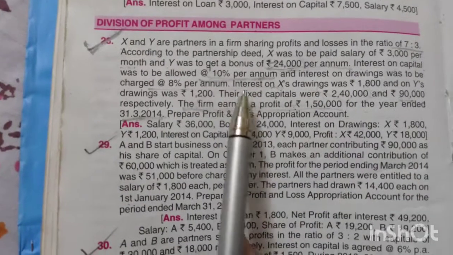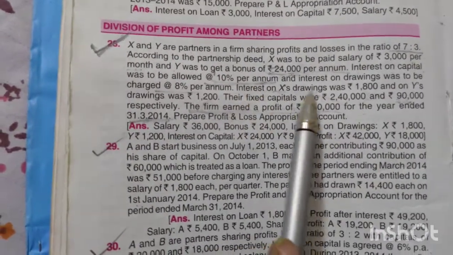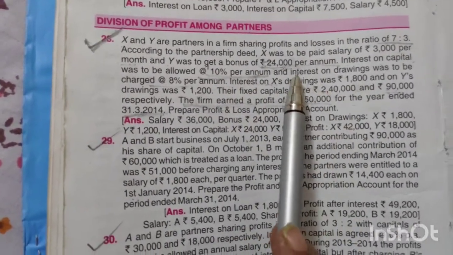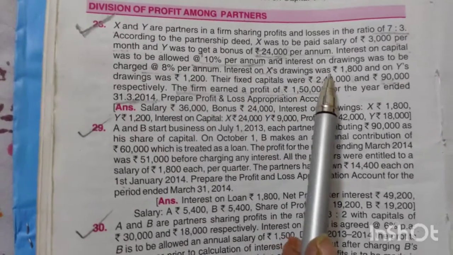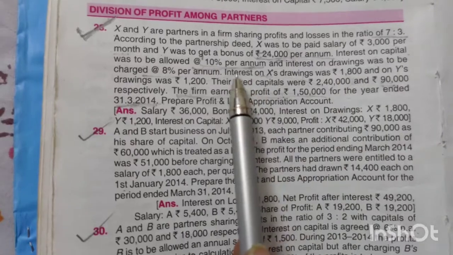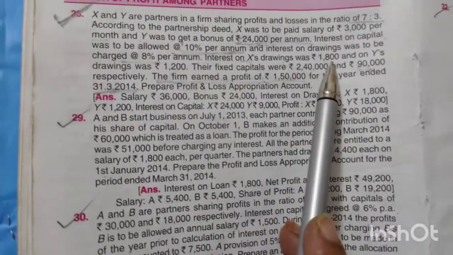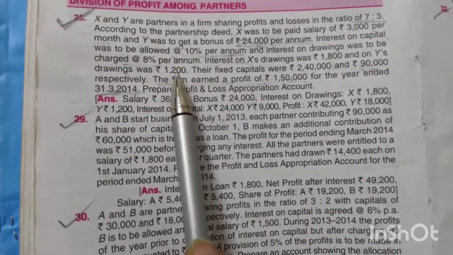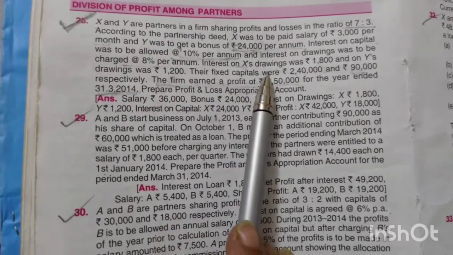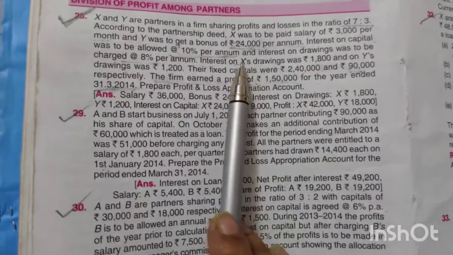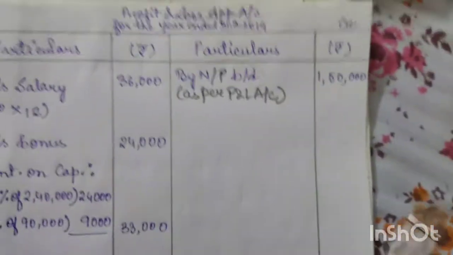Now the next information: the interest on drawings was 1800. As I told you, they have given the rate, but they have already calculated and given the amount also. Interest on X's drawings is 1800 and Y's drawings is 1200. We don't have to calculate anything. Interest on drawings is paid by the partners to the firm, so it is an income for the firm.